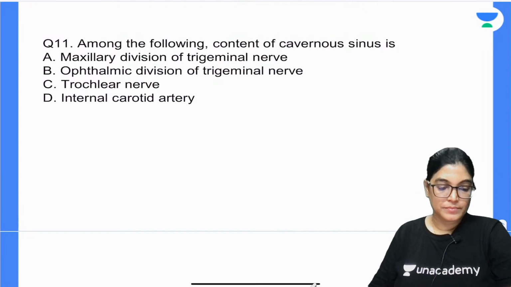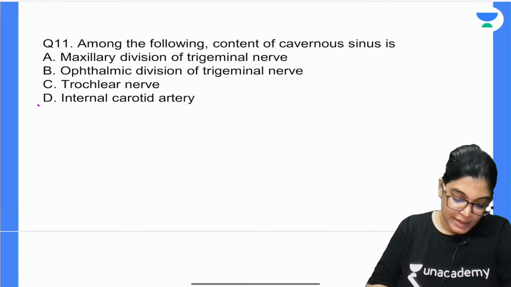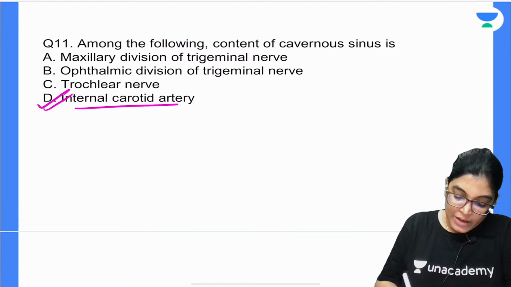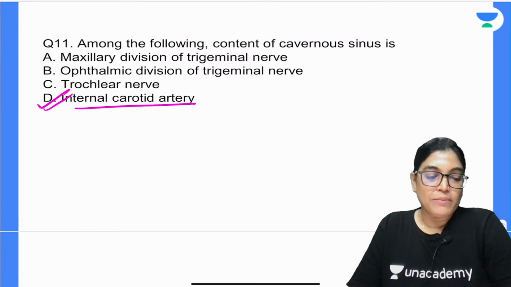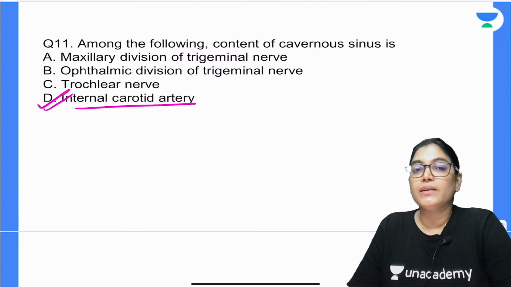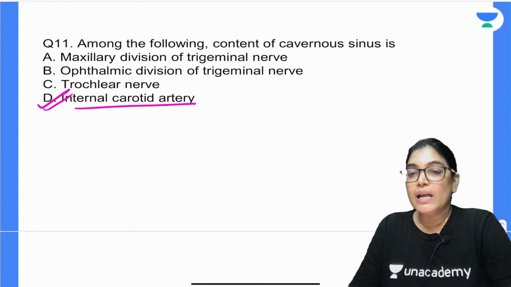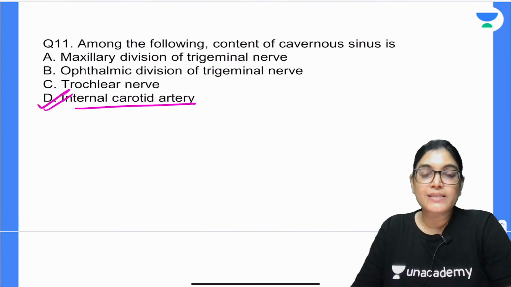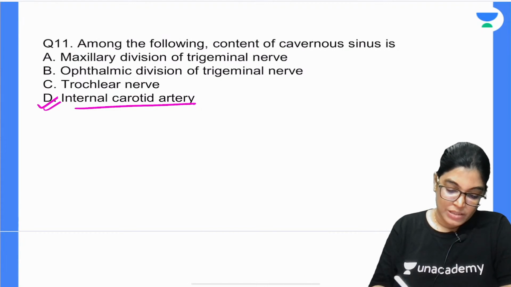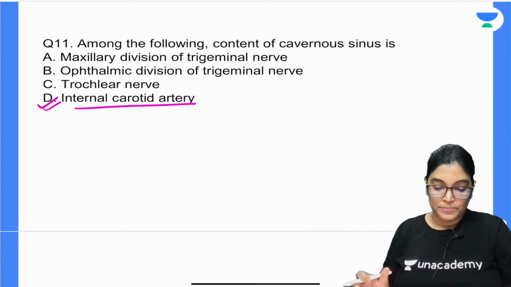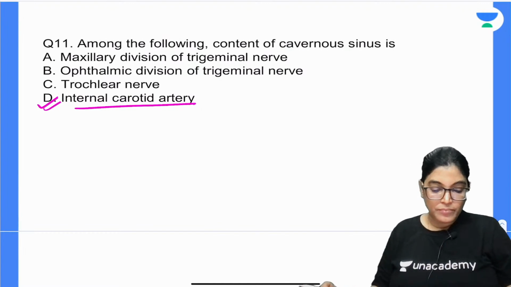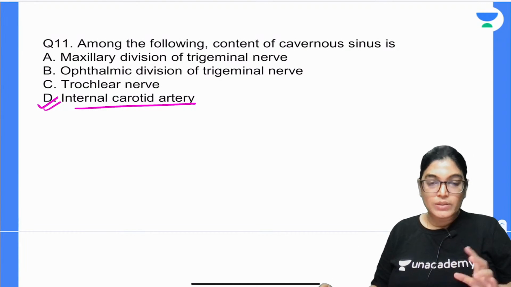Okay, dear. So, internal carotid artery is the absolutely correct answer. When you see a diagram, you can correlate. The maxillary division of the trigeminal nerve, the ophthalmic division of the trigeminal nerve, and the trochlear nerve are all contents lying in the lateral wall of the cavernous sinus, except the internal carotid artery. The internal carotid artery lies inside and traverses through the cavernous sinus. So, D is absolutely correct.